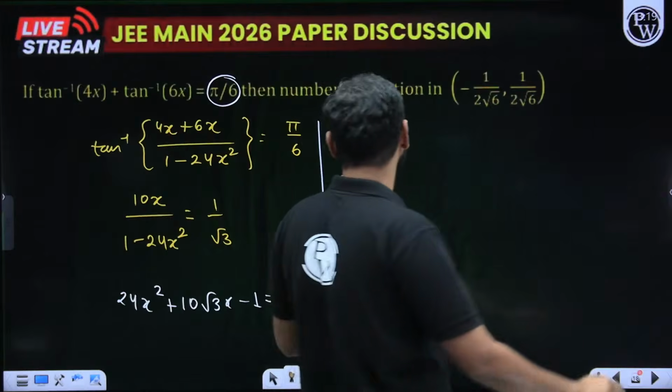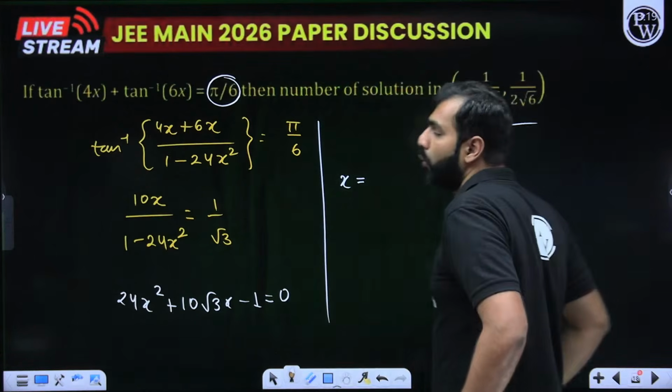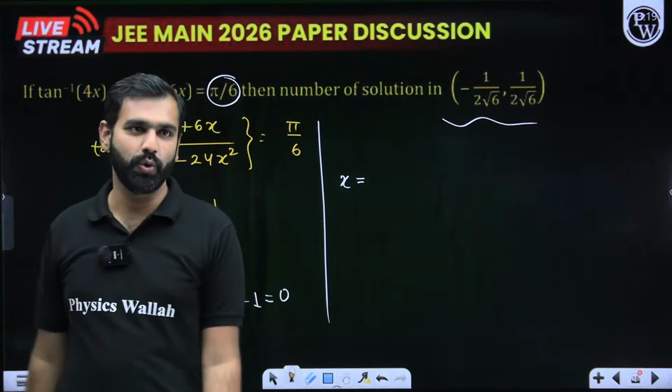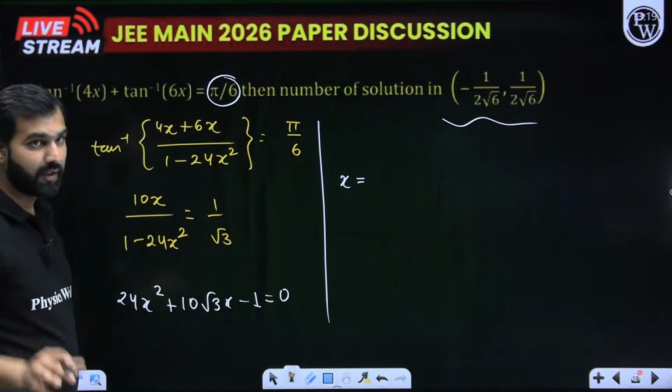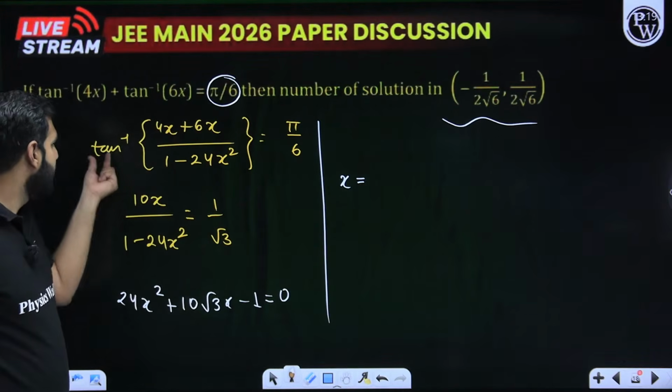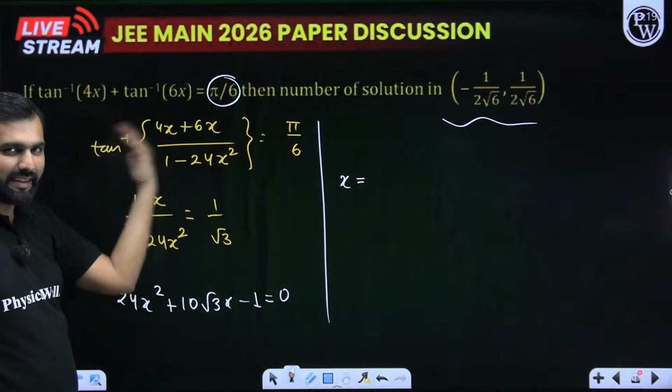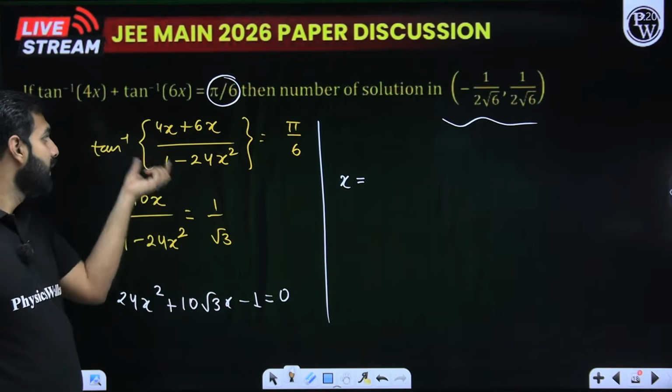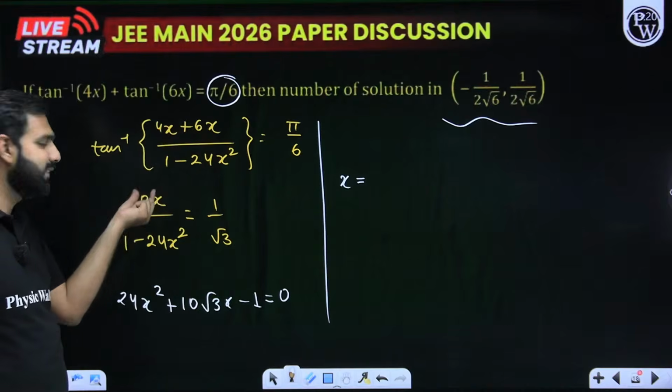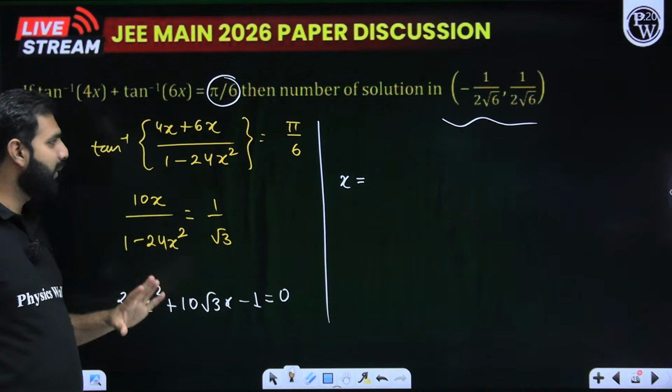But we need to ensure that the solution remains in this interval, minus 1 upon 2 root 6 to 1 upon 2 root 6. That's great, Pratiksha. So what I do here is I'll simply take this tan inverse to the other side, taking tan ratio on both sides. So here this gets nullified. You're left with 4x plus 6x, which is 10x divided by 1 minus 24x squared.